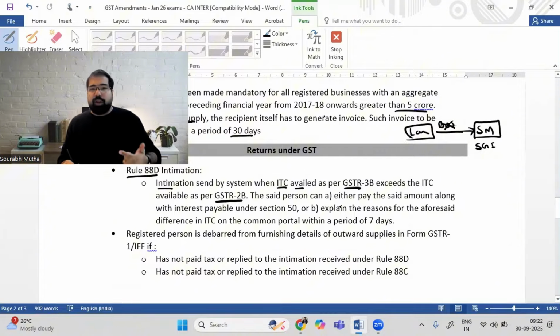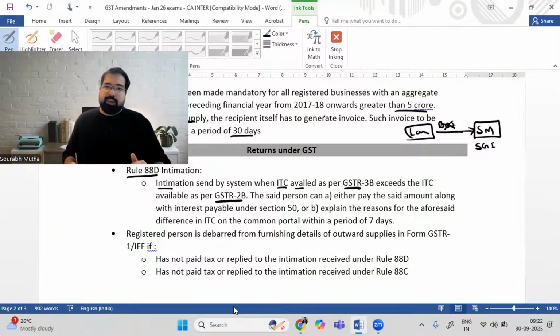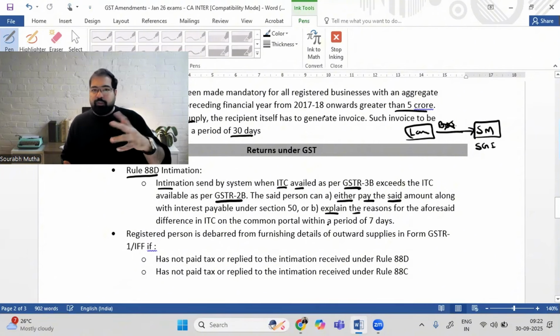And second, if you don't explain the difference, at least you have to pay the difference amount on that GST credit which you've taken, plus the interest under section 50 at the rate of 18%. If you remember that, you have to do either of these within a period of 7 days, and if you don't, then there will be repercussions.